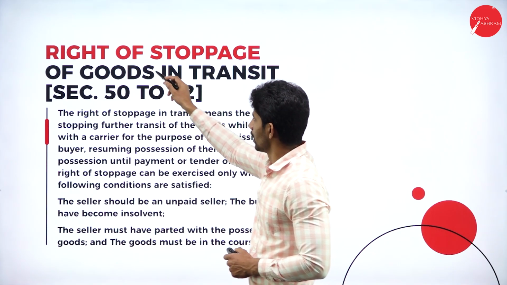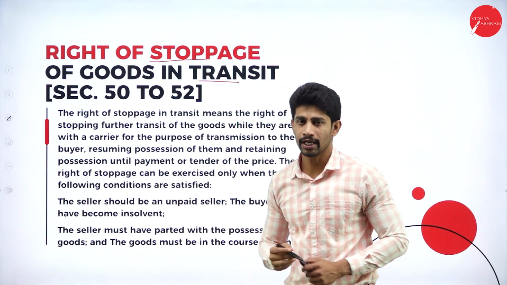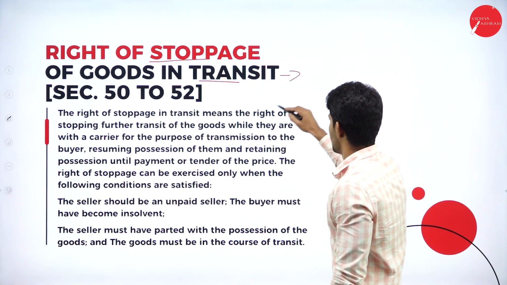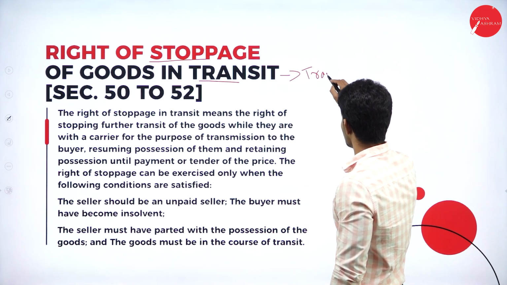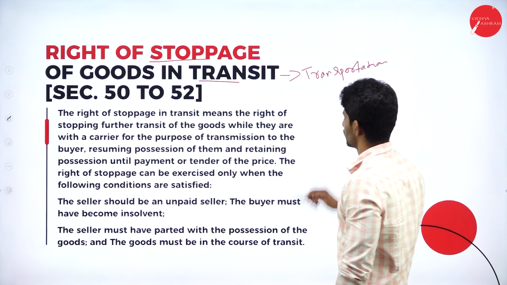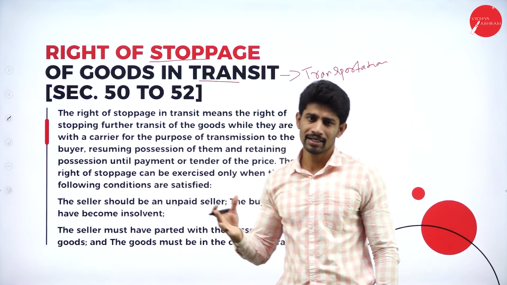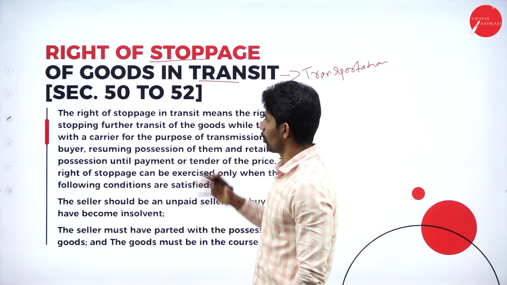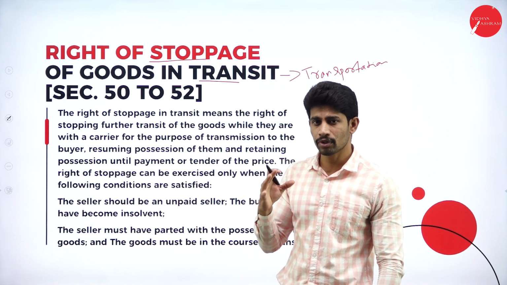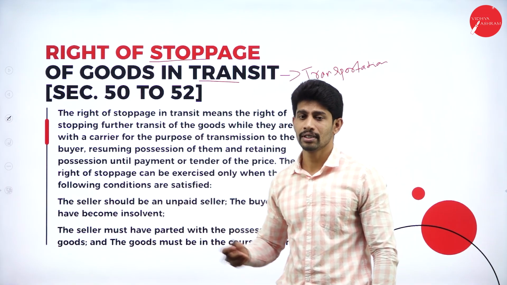So the first thing is the right of stoppage of goods in transit. So what is this transit? Transit is nothing but transportation, that is, transferring or delivering the goods from the seller's place to the buyer's place. That is called transit. So the right of stoppage of goods in transit: what rights do we have to stop the goods at the time of transporting them from the seller's place to the buyer's place?